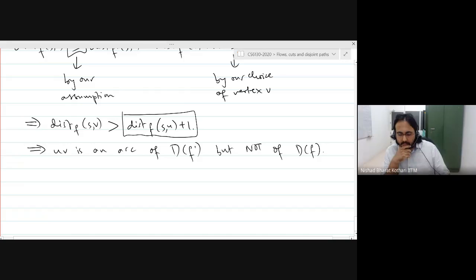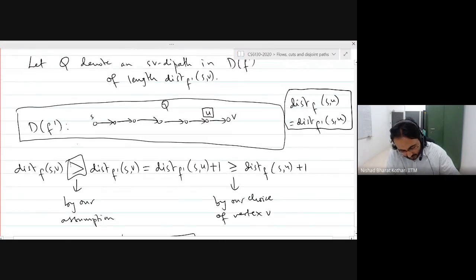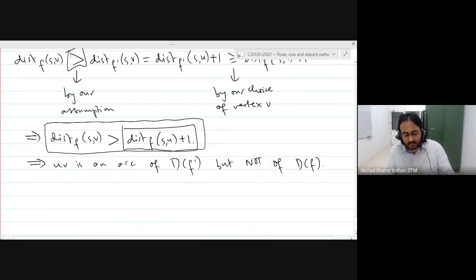We know that it is an arc of D of F prime because this is the directed graph D of F prime. We know that this arc exists here, right? But if this arc was also in the previous digraph, then this would be an equality. But because this is an inequality, it must be the case that this arc was not there in the previous auxiliary digraph.